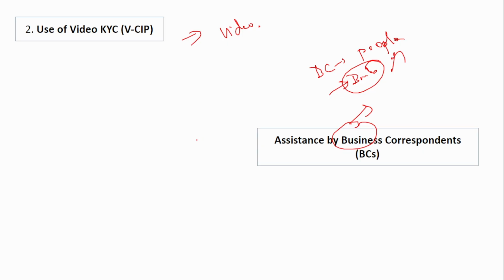In complete remote areas where it's difficult to establish a bank, these business correspondents can go and collect the KYC documents and help in the updation of the customers' accounts. So that assistance by business correspondents can be involved in KYC updation, so that it will be very convenient and also ensure that there are not many inoperative accounts.